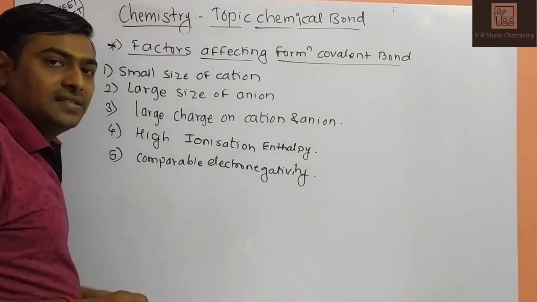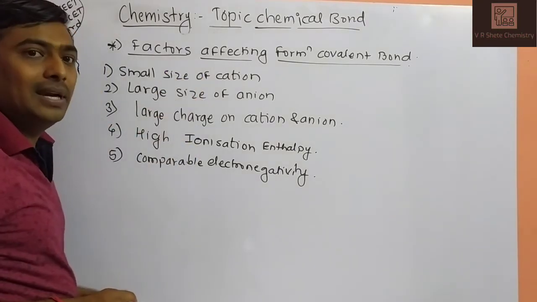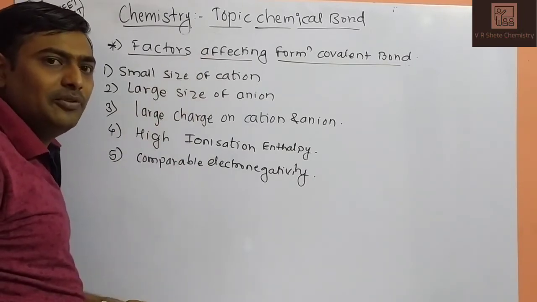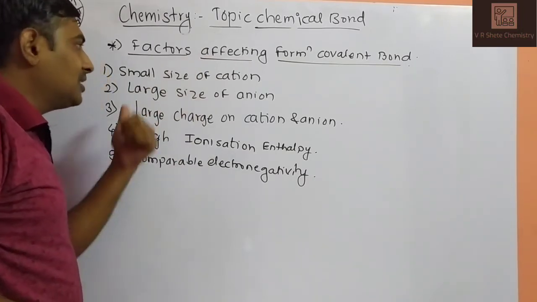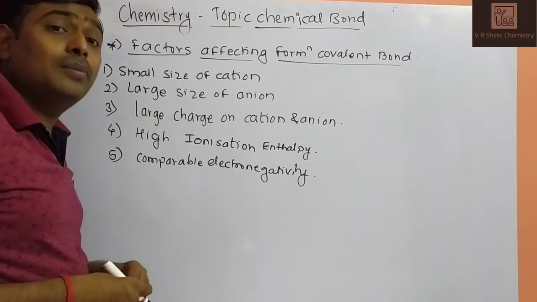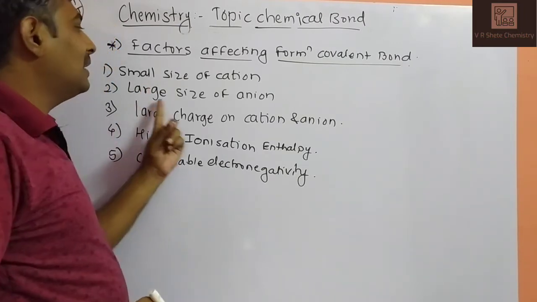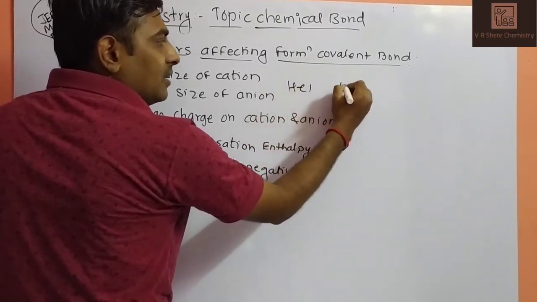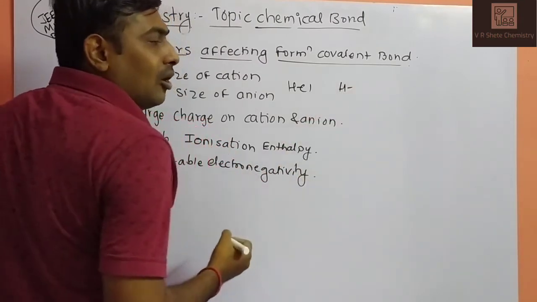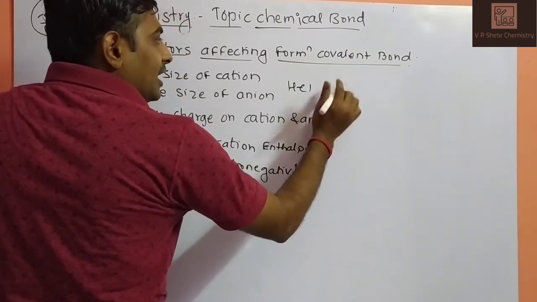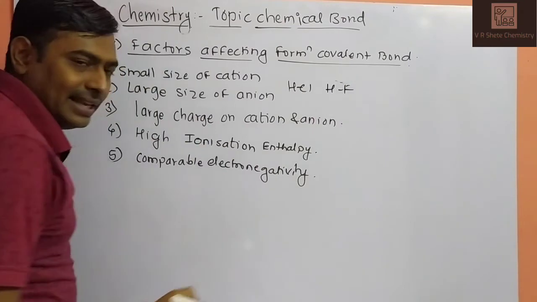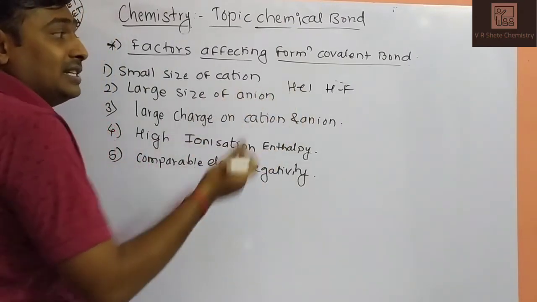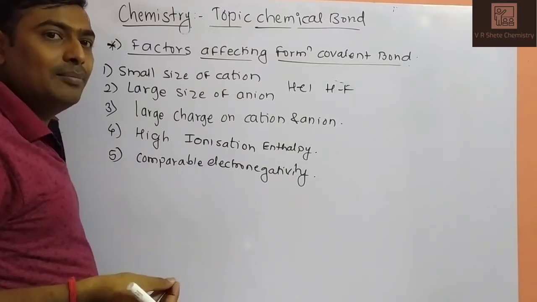Next one: factors favorable for the formation of a covalent bond, or factors affecting the formation of a covalent bond. So what are the factors which will form a covalent bond strongly? The first one, small size of cation. The cation should be smaller than the anion, meaning larger size of anion. Generally we observe examples like HCl, HNO3, HF, HBr. In all these cases, hydrogen is smaller because it is a cation, while chlorine is larger because it is an anion. At that time, the bond will be more and more stronger.